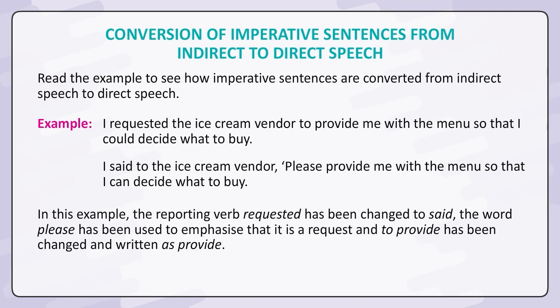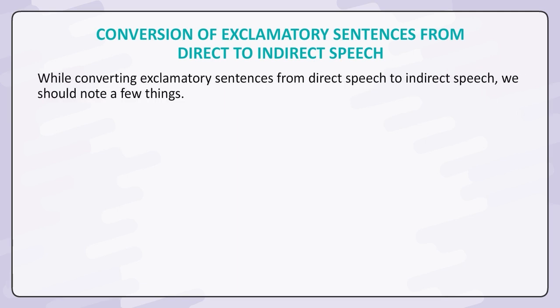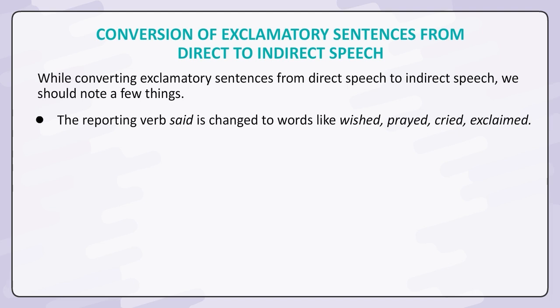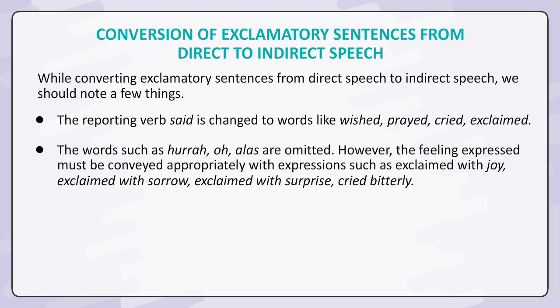Conversion of exclamatory sentences from direct to indirect speech. While converting exclamatory sentences from direct speech to indirect speech, we should note a few things. The reporting verb said is changed to words like wished, prayed, cried, exclaimed. The words such as hurrah, oh, alas are omitted.